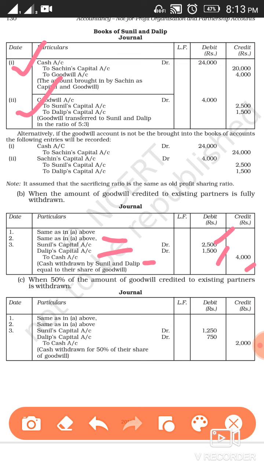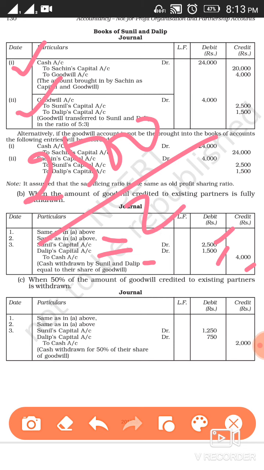Now looking into the third case C, when 50% of the amount credited to the existing partner is withdrawn. In this case, Sunil and Dilip, these two old partners, are going to withdraw 50% of their amount of goodwill. As we have already calculated their share, Sunil's share is 2,500 and Dilip's share is 1,500. So half of the same they are going to withdraw. So what we'll do, we will make the half of 2,500. So half of 2,500 means divided by 2. So it's coming 1,250.